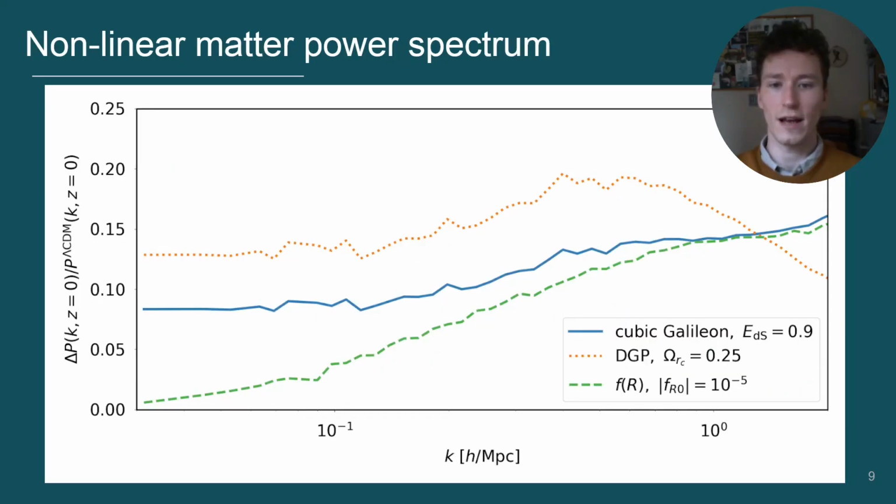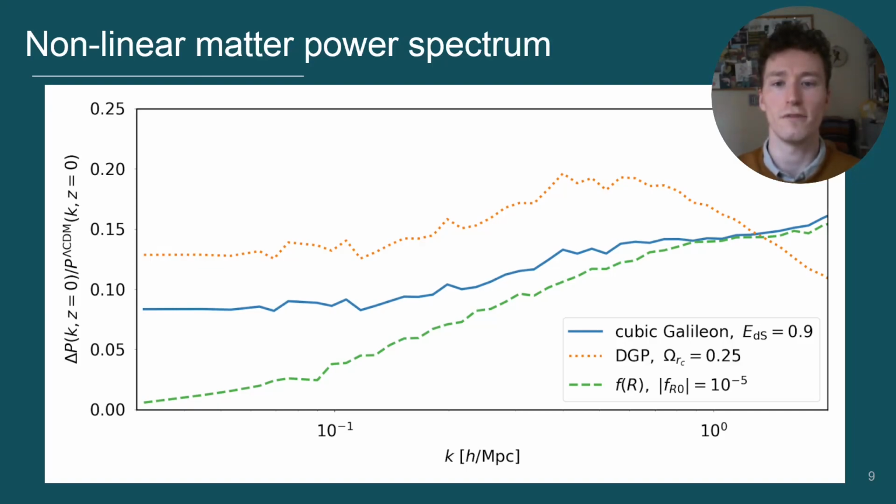We can now investigate how these differences in the screening factor and coupling translate to the nonlinear matter-power spectrum as measured from the cold-dark matter distribution of our very first Hi-Class simulations. Feel free to go back to the previous slide to remember how the quantities that control the strength of the fifth force varied. In a slight change from the previous plot, the line style in this plot no longer refers to different density environments. It is only used to further differentiate between different modified gravity theories. Our Galilean model is represented by the solid blue line, and the DGP model by the dotted orange line.